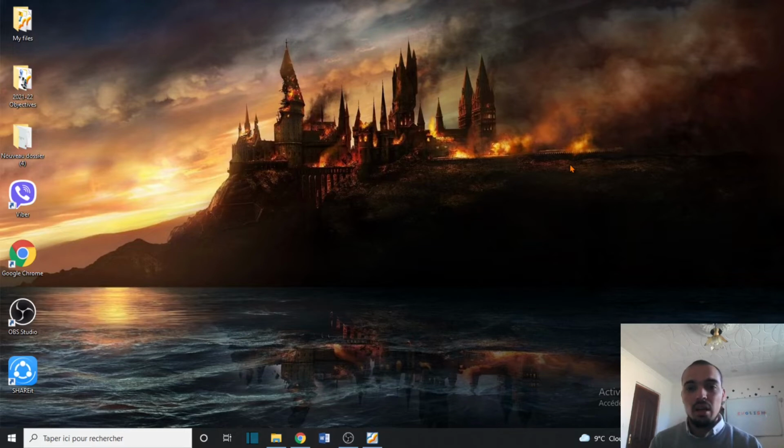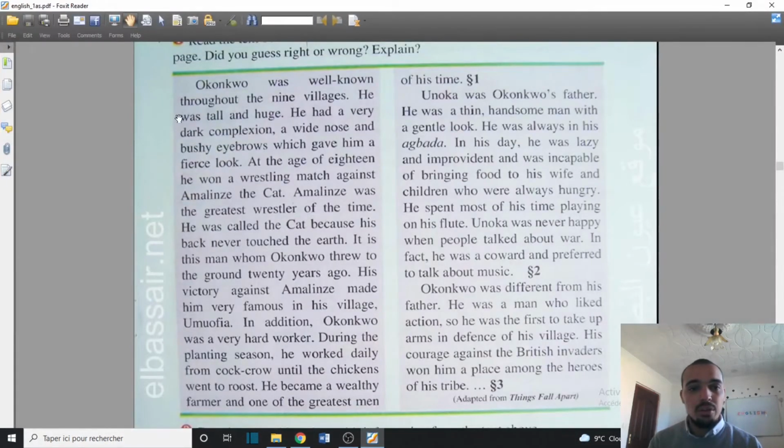So as usual, today we'll continue proceeding with our reviews of the most important lessons that we dealt with before in the previous unit. And today's review is going to be about the lesson of describing a character. If you remember, we already dealt with describing two characters. The first one was Okonkwo, from this famous story written by Chinua Achebe. And the second character was Onuka.